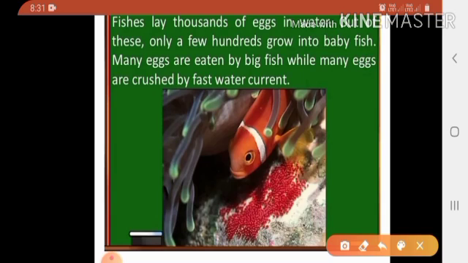See here, children, in the picture. Out of these, only a few hundreds grow into baby fish. Many eggs are eaten by big fish, while many eggs are crushed by fast water current.